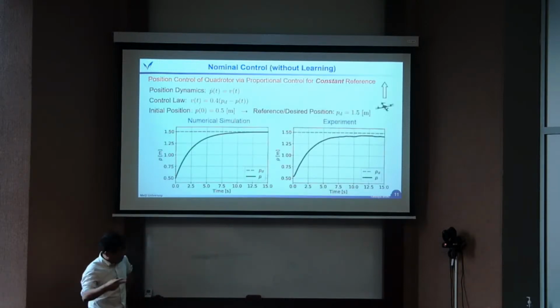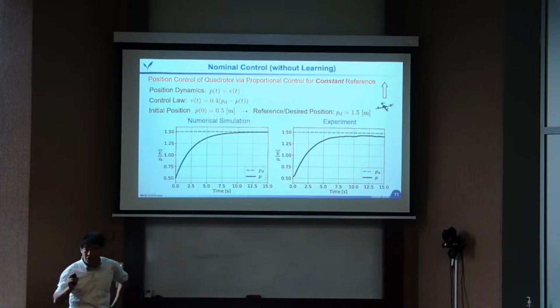And so we saw also the two showcases, background showcases. So what is the issue? For example, let's consider the position control, the vertical position control. The system model is here. We just apply the feedback control, proportional control. The initial position is 0.5 meter. The desired position is 1.5 meter. So then we apply the control input here. The simulation works well, of course, because we just simulate this model.